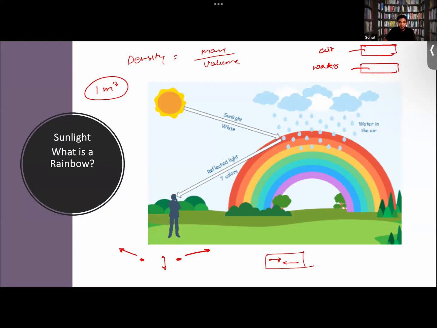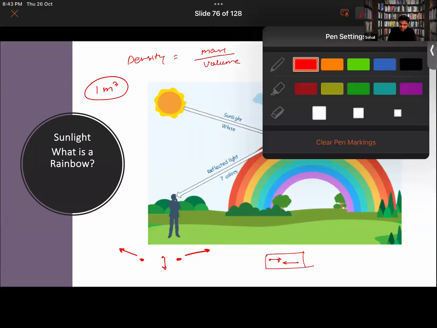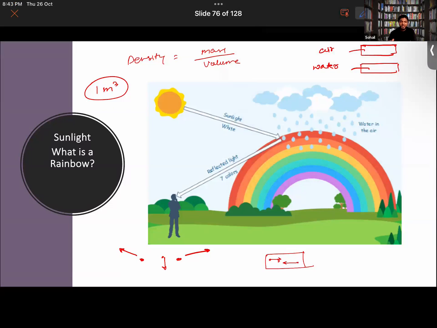Yes, sir. Okay, now, that's why we get to see that since they cannot freely move here and there as much as the air molecules, they will be restricted to a certain volume only. Thereby, in a unit volume, say 1 cubic meter, more water molecules will be there as compared to air. That's why it is more dense.